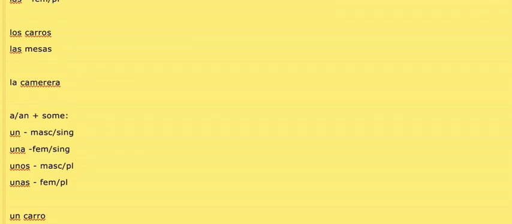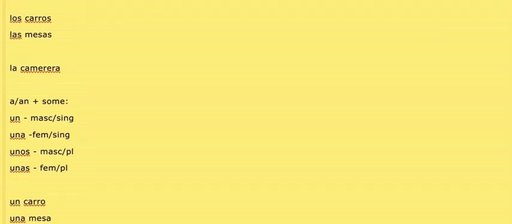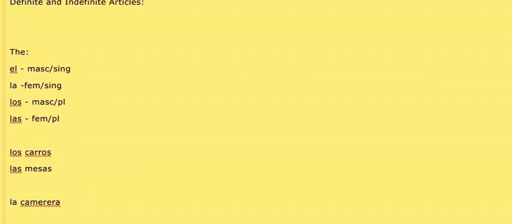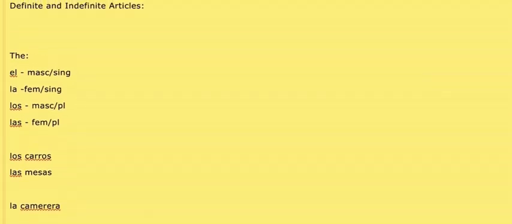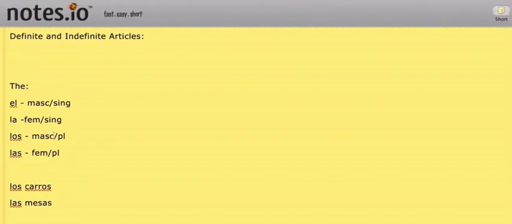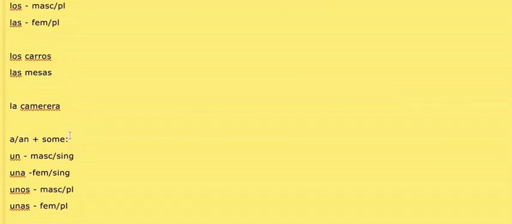And then if we look here, a waitress, una camarera. We're going to say a waiter, un camarero. So overall, you can see that they're working the exact same way as definite articles. There's just a bit of a difference in the way that we translate it, in which these are going to be more general, and this is going to be more specific. Translating to the up here, and translating to a, an, or some down here.